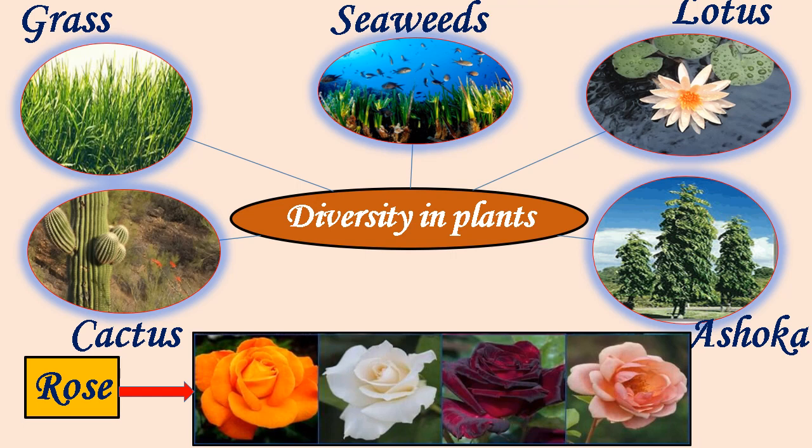We find that some plants grow even in desert, for example cactus. Moreover, we find that there is a lot of variety in the same type of plants. For example, different types of roses. We find roses of different size, shape and color. Let us study this variety among plants.